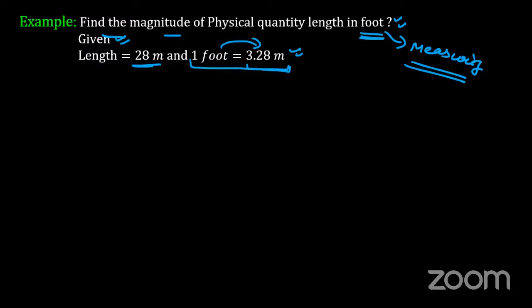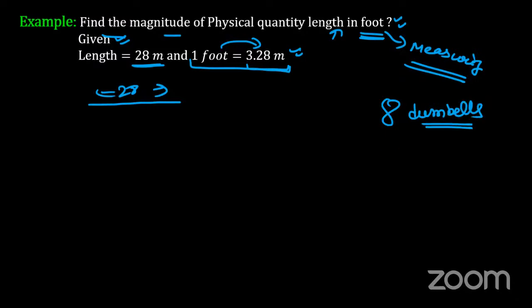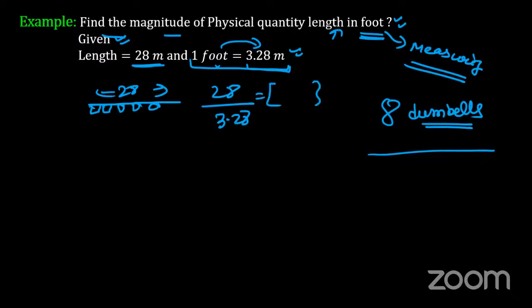Then the given length is this much. They're asking you to find it in foot. So simple it is. I am having a particular length of 28 meters. Just divide this, as we have divided the leather into dumbbells. I needed 8 dumbbells to construct a ladder. Similarly, I need a number of foots to complete this 28 meters. So I will adjust 1 foot, 2 foot, 3 foot, 4 foot, 5 foot. So it's simple. If I divide this 28 by 3.28, I will get the number of foots.